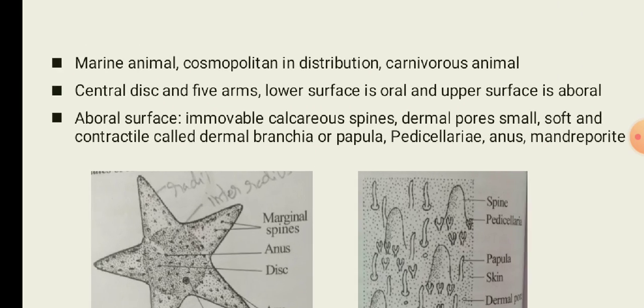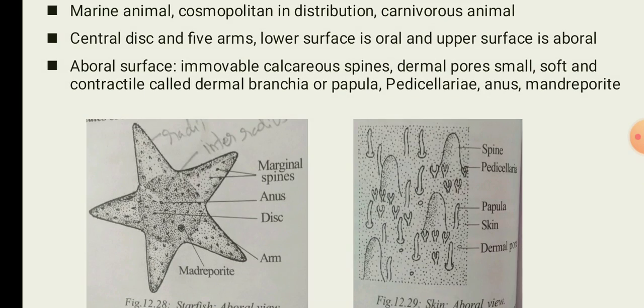The starfish bears an oral and an aboral surface. The oral surface is the bottom surface, the surface which is in contact with the bottom of the sea, and it is flat.